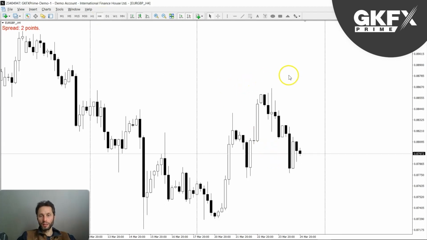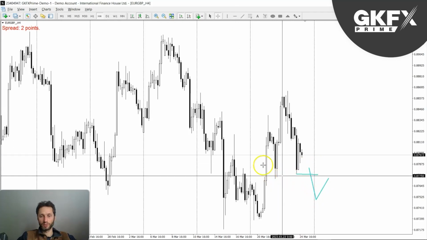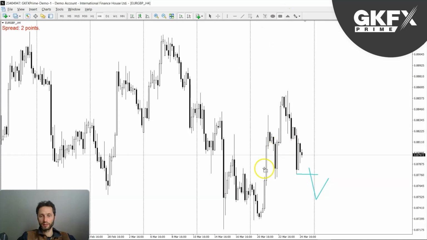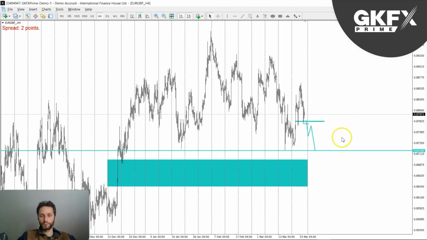And because of that, what I would expect is a break of this level. And then as we break, if we break, then a pullback to get a better price, then this whole area becomes sort of a zone, if you like, something like this, if it does so. And then once we get the better price, then I'll be looking at the downside at the extreme low, which would be down here.